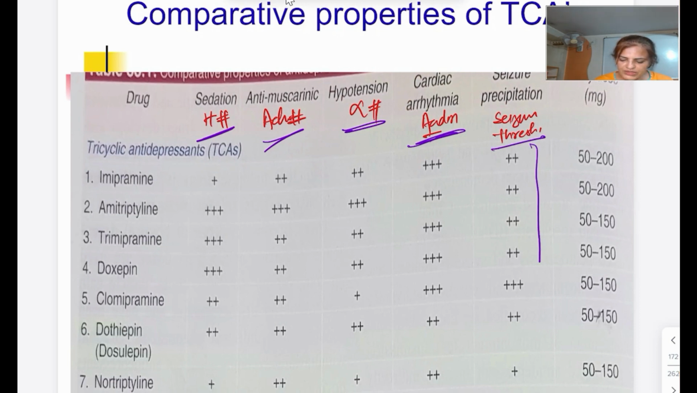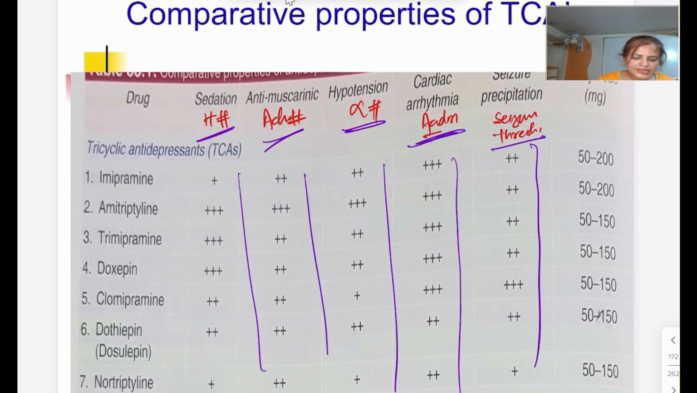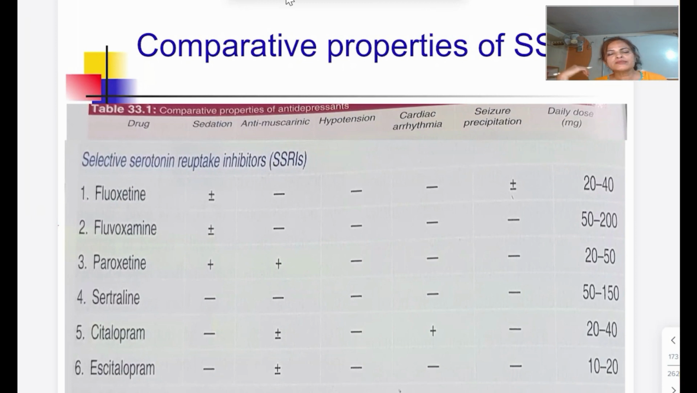So you can see almost plus everywhere. सब जगह आपको दिखेगा plus. ठीक है? So all the TCA, they have all this property. On the other hand, if you see the next slide, this tells about the SSRI, selective serotonin reuptake inhibitor.